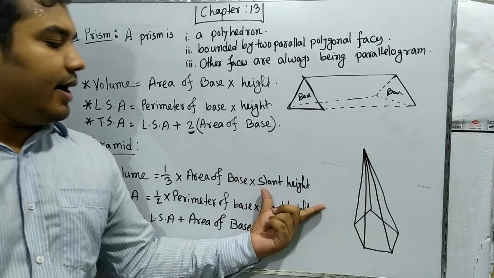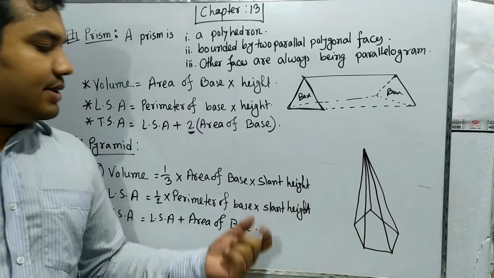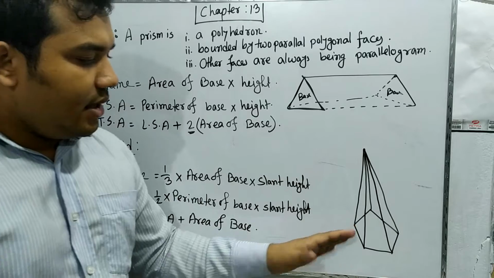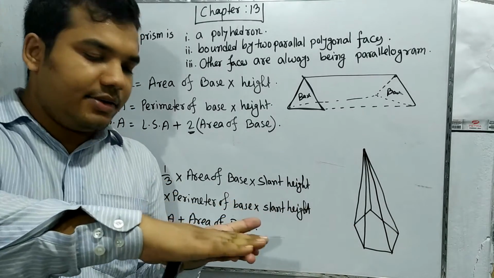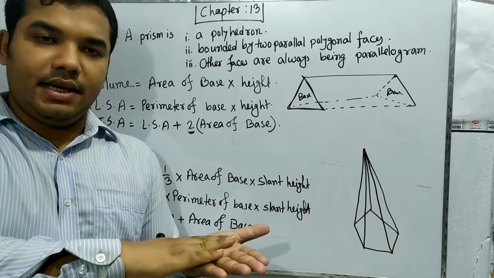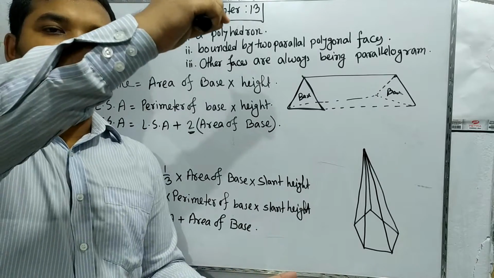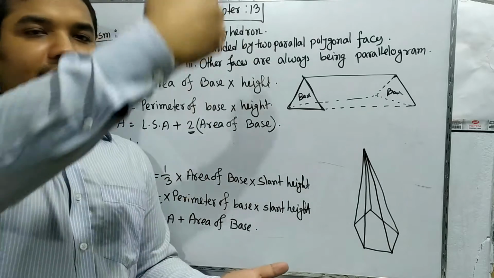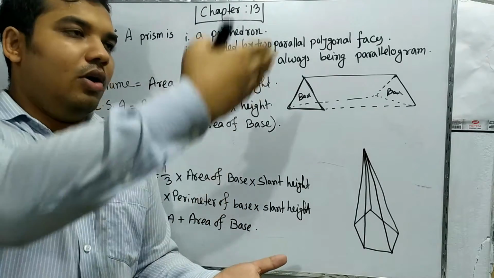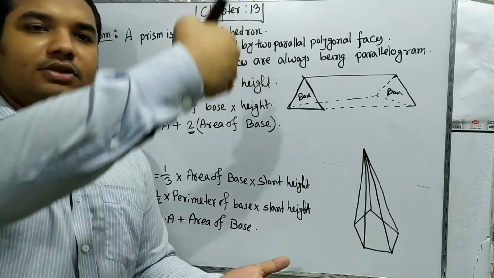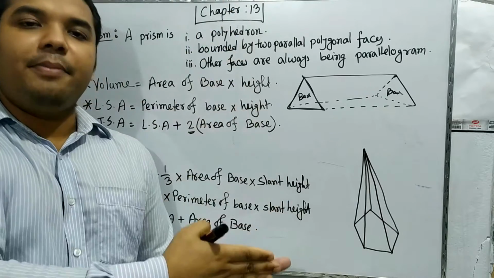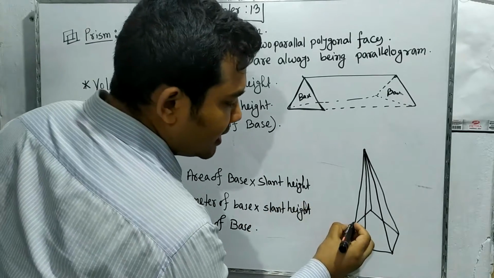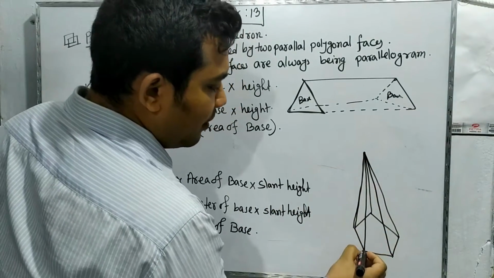One thing arises in your mind: what is the slant height? The slant height is one type of height. Just think about it. Here is a surface, there is a pentagon, and there is a point. This point is joined to all the vertices, so the heights will look like this, not directly perpendicular.